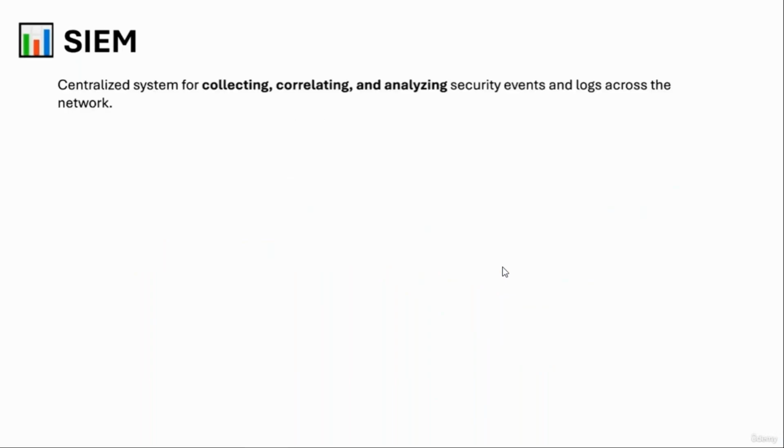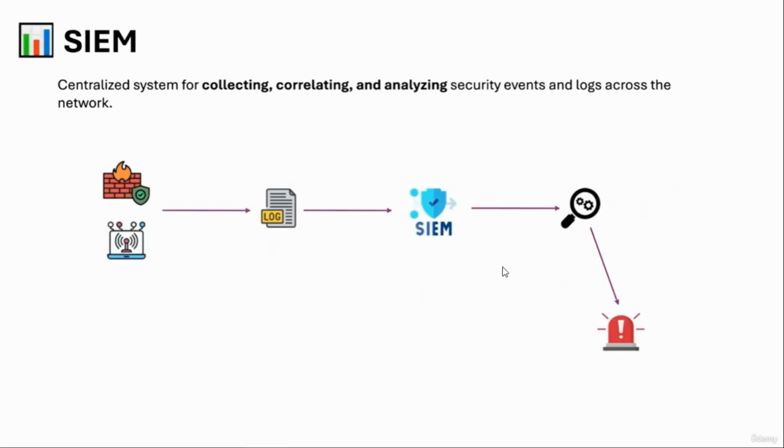The last one is SIEM, or Security Information and Event Management. And this is a centralized system for collecting, correlating, and analyzing security events and logs across the network. So it works in the way that your firewalls, network intrusion detection system, endpoint detection and response, and all of these security systems are going to generate logs. All of those logs are going to be passed into our security information and event management system, where they are going to be analyzed, and if something suspicious is detected, it is going to raise an alert. And then our cybersecurity specialists are going to mitigate this incident.